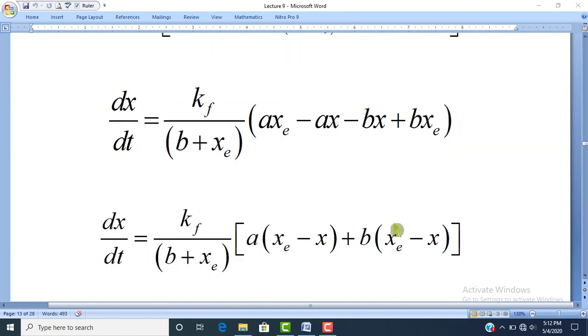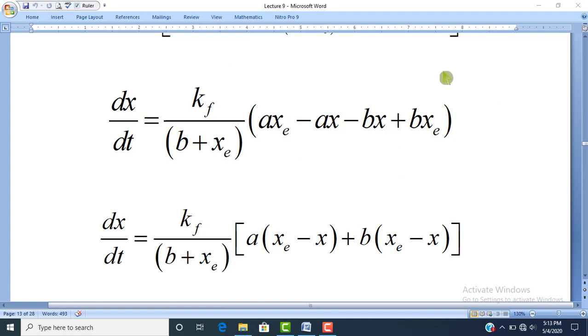Dear students, now inside this bracket we can take a common term A from these two terms, and a common term B from these two values. If we take common A from AXe - AX, it will be A(Xe - X), and after taking common B, it will be B(Xe - X).